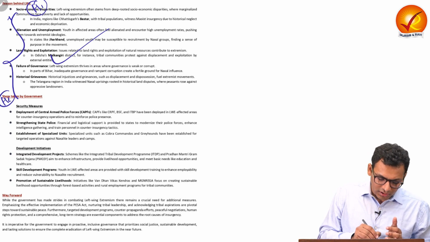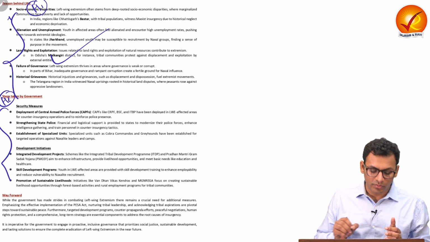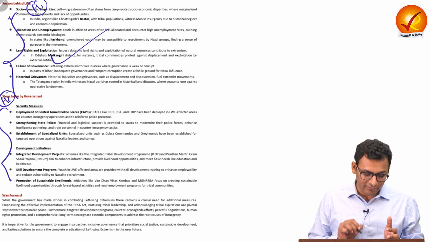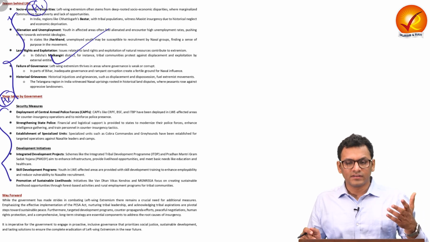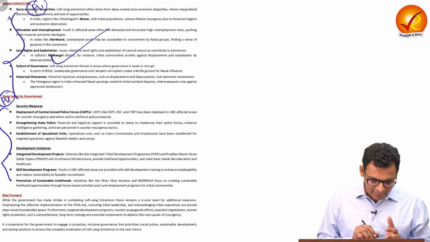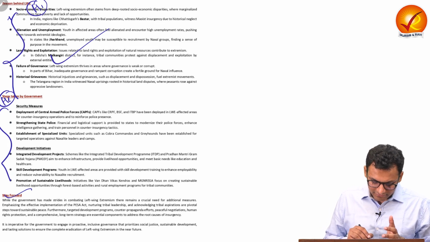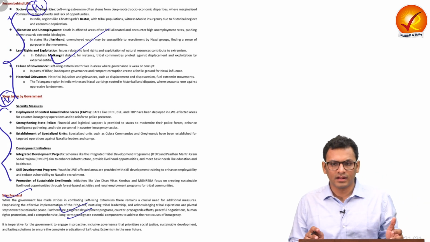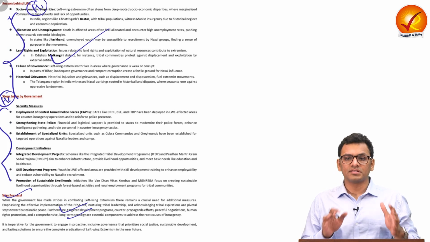In heading 2, you can talk about the steps taken. You can talk about multiple dimensions such as security and development, and list out different initiatives and substantiate the same. And lastly, in the conclusion, you can give way forward, way ahead type of points. So that is all for question number 3.